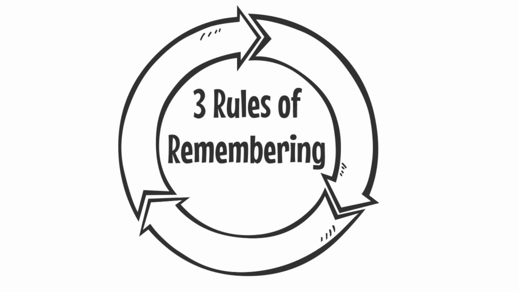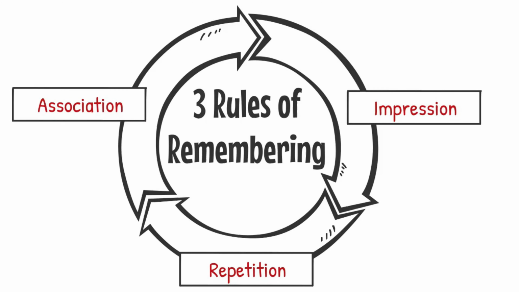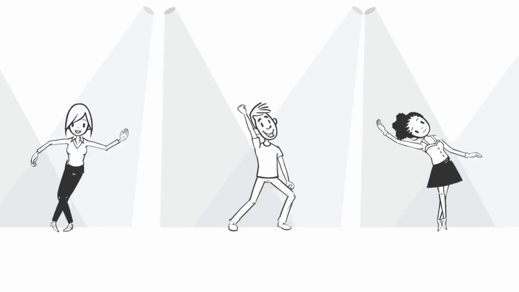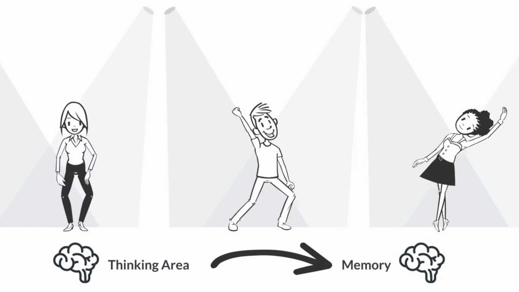The secret to it all is repetition. Repetition is the key to learning. Impression, repetition, association. It's like practicing a dance routine until the steps become second nature, moving information from your thinking area to the memory area in your brain.